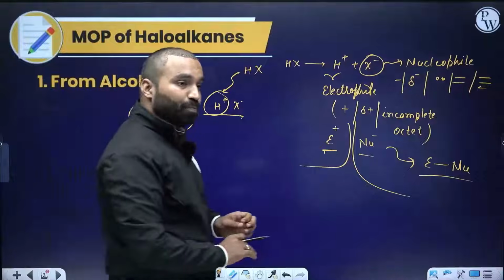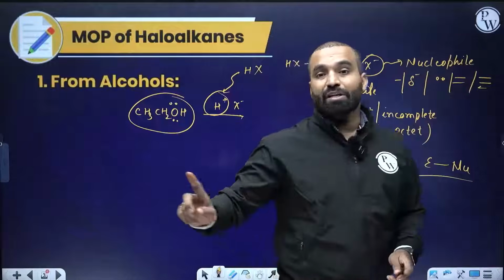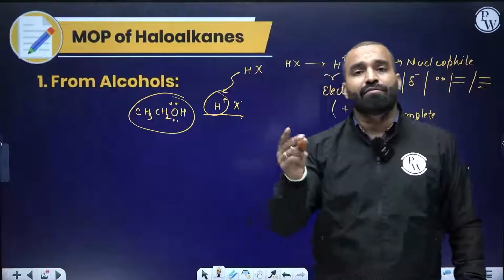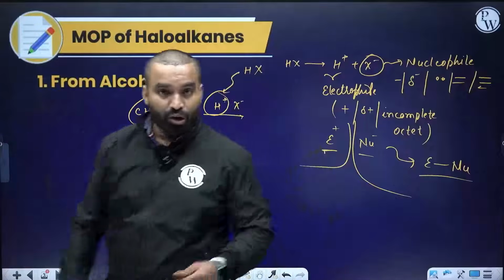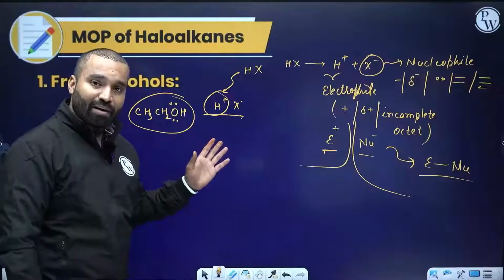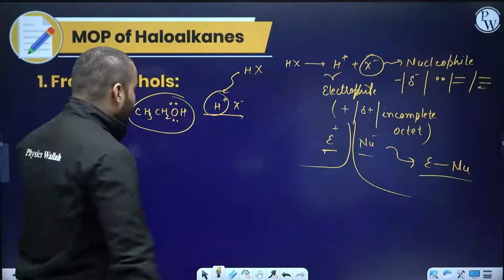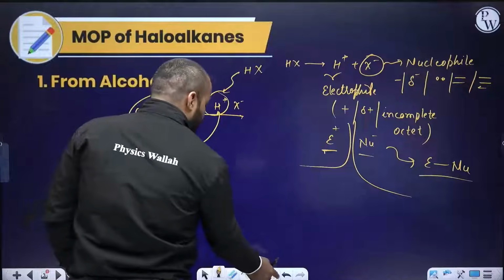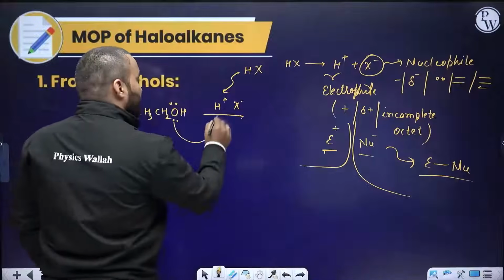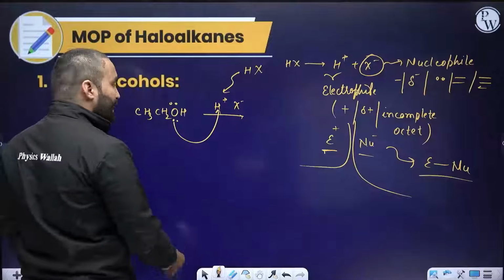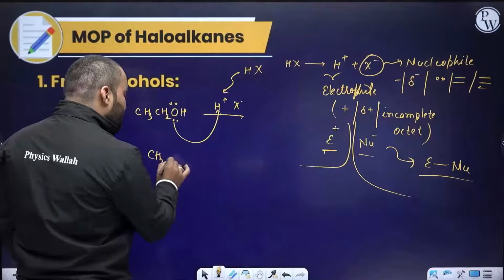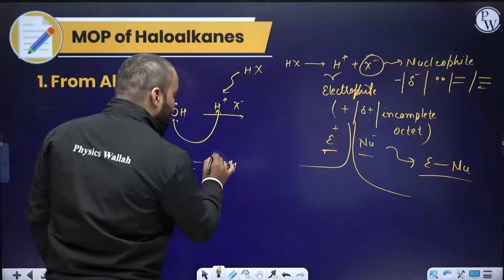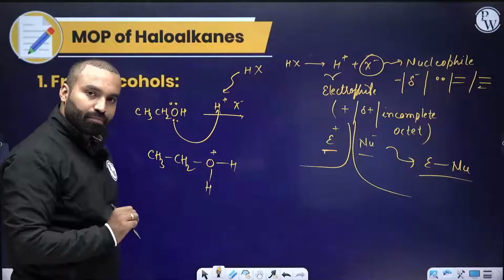Likewise, you have to do the identification of electrophile and nucleophile, and your entire journey of organic chemistry is very, very simple. My guarantee to you, everybody, you just have to be very careful in identifying electrophile and nucleophile. Now, always remember, a nucleophile attacks on an electrophile. So let us attack. Once it attacks, what are you going to form? There will be CH3, CH2, oxygen, which has donated its pair of electrons, and should gain a positive charge as a result of 3 bonds. Correct?